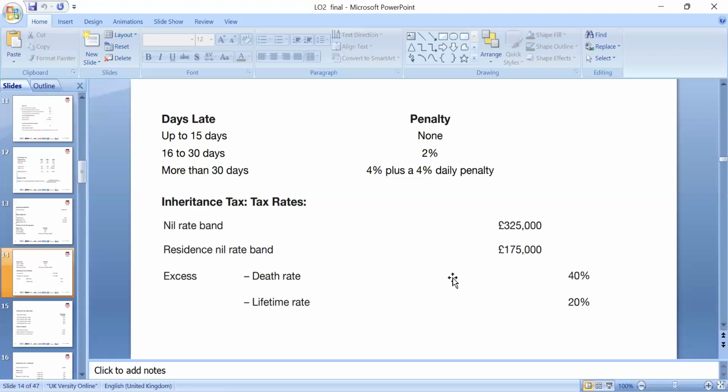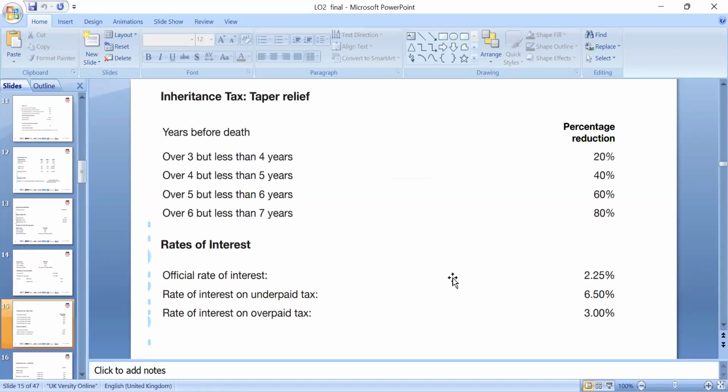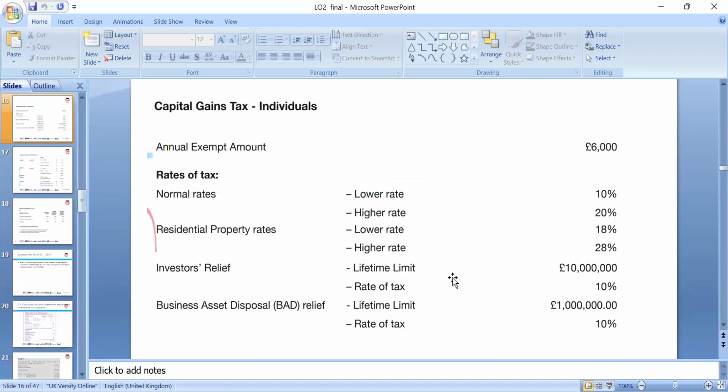If the value of the house is 325,000, of course you have to look at the connected person 7-year rule and the rate, and apply accordingly. These apply if it is 7 years or more. If it is 6 years but less than 7 years, it is 80%, and the full rate is 100%. For capital gains tax, the annual exempt limit is 6,000. If you have a gain up to 6,000, there is no tax. Otherwise, you have to pay the tax accordingly, which we will look at further.